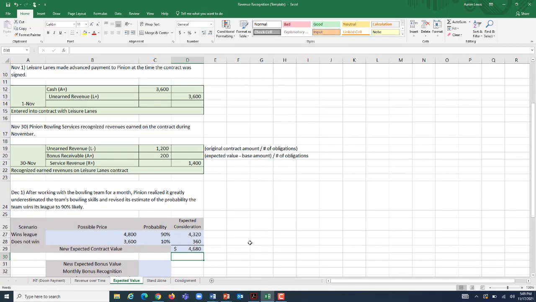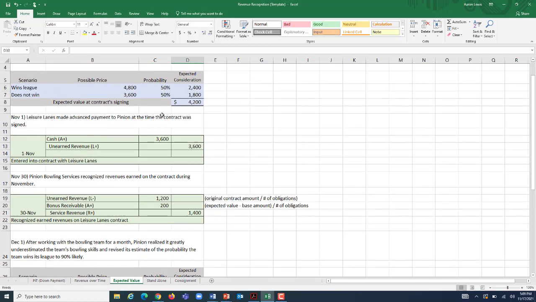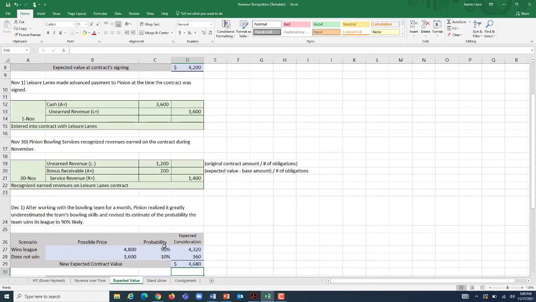Well, we have one problem with our books at this point. We were recognizing bonus at a certain rate based upon what we have deemed now to be a bad estimate of the probabilities of events happening. Like, our bonus is off. We only recognized $200 of potential bonus because we thought there was a 50-50 chance. There's not a 50-50 chance. We have a much higher likely outcome that we're going to get our bonus because they're going to win the league, which means we don't have enough bonus recognized on our books, or we don't have enough revenue recognized on the books. We are thinking that we're going to get that bonus, and we should be recognizing revenues earned during the same period that we perform the service.